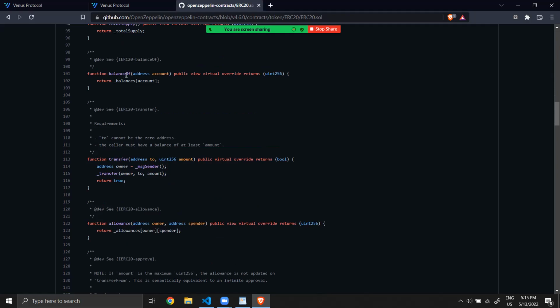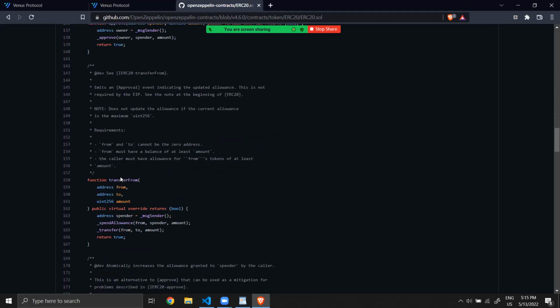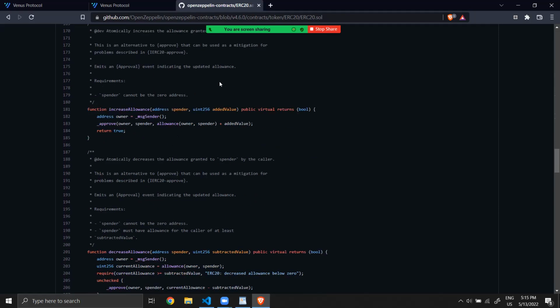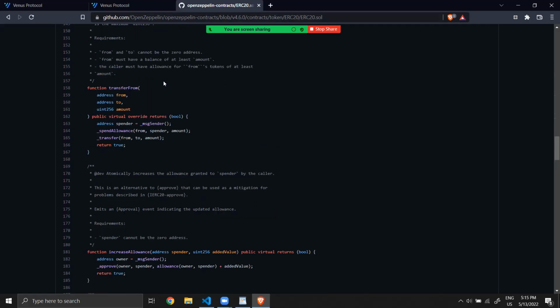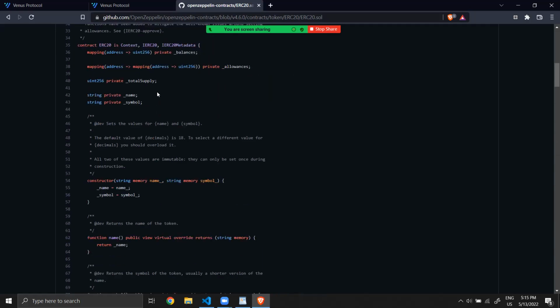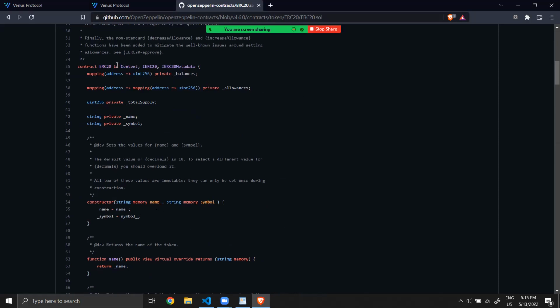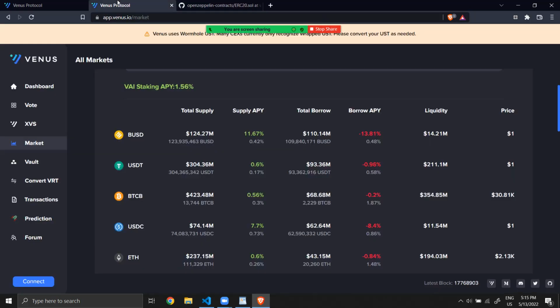And here you see different functions: this is to get the balance of the given token, how to transfer it, and after that you have other methods. But to have a token on the Binance Smart Chain, you have to respect all these different functions. Each one of these is a different smart contract on the blockchain.